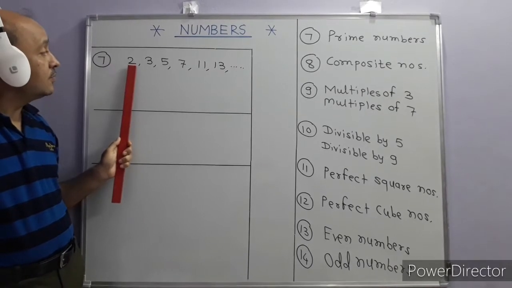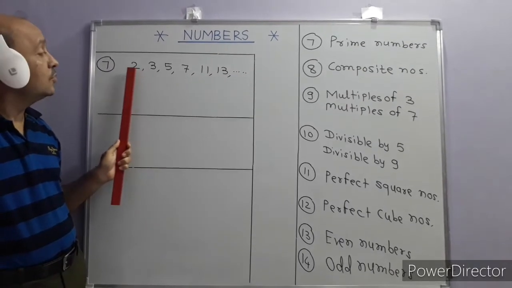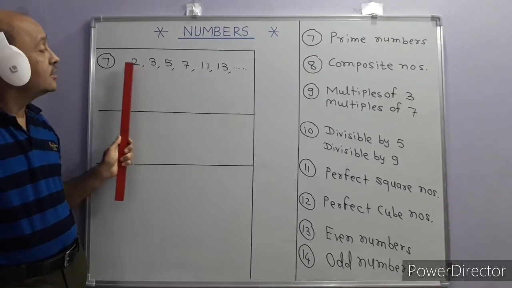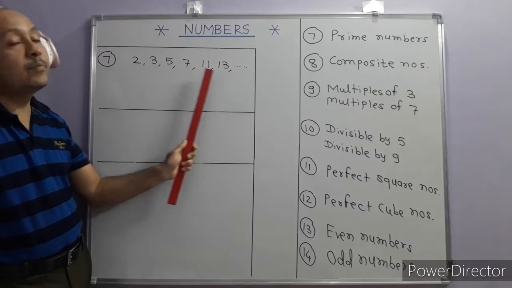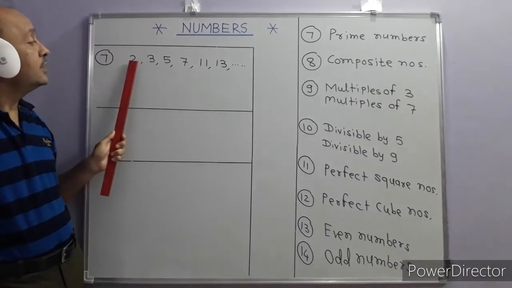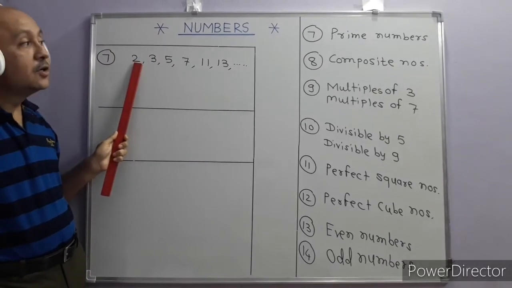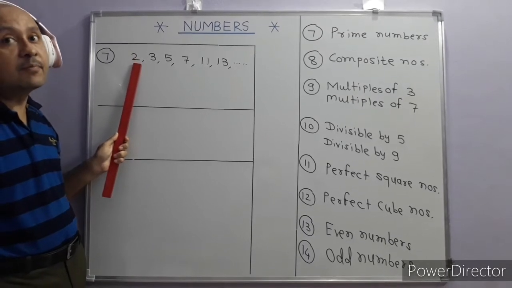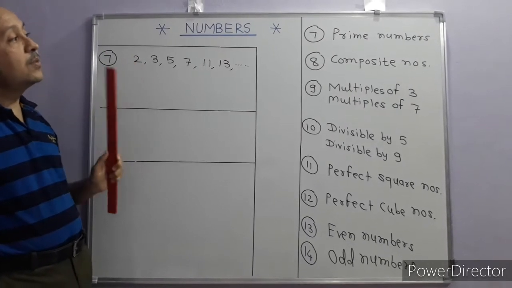The smallest prime number is 2, and 2 is the only even prime number. The rest of the prime numbers are all odd. So 2 is the smallest prime number and the only even prime number. This is all about prime numbers.